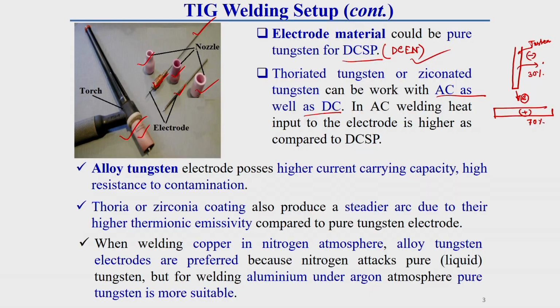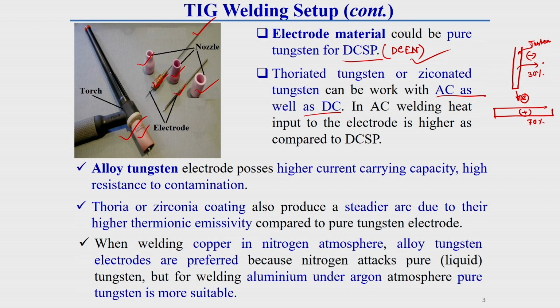In AC, generally AC is a combination of direct polarity, that means DCEP as well as DCEN. So, what happens here compared to straight polarity or DCEN, in case of AC, due to this combination of DCEP and DCEN, more heat is generated. As more heat is generated, it is better to use alloyed tungsten electrode here.